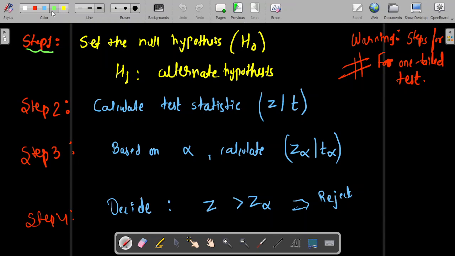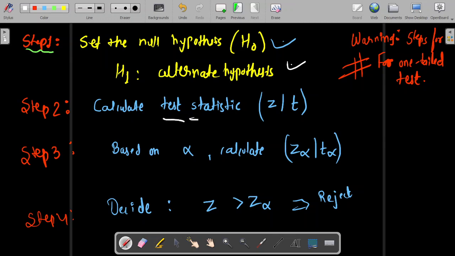The very first step is to set our null hypothesis. Then the alternate hypothesis will be based on whether it is one-sided or two-sided, and whether it is a Z test or T test. Firstly we will discuss the Z test, but you can consider this case as general as well.